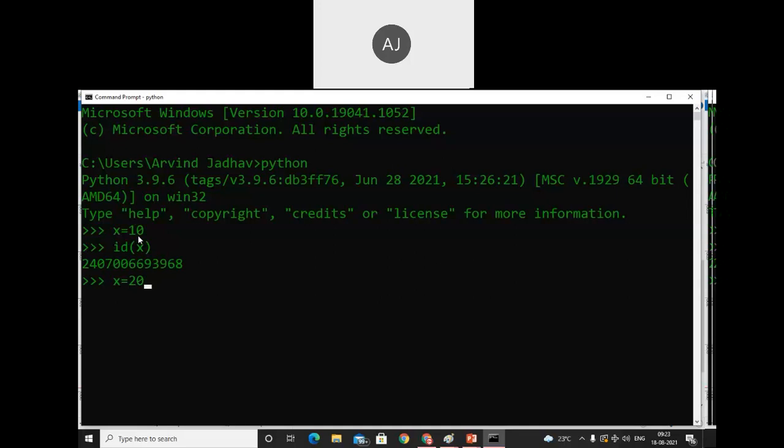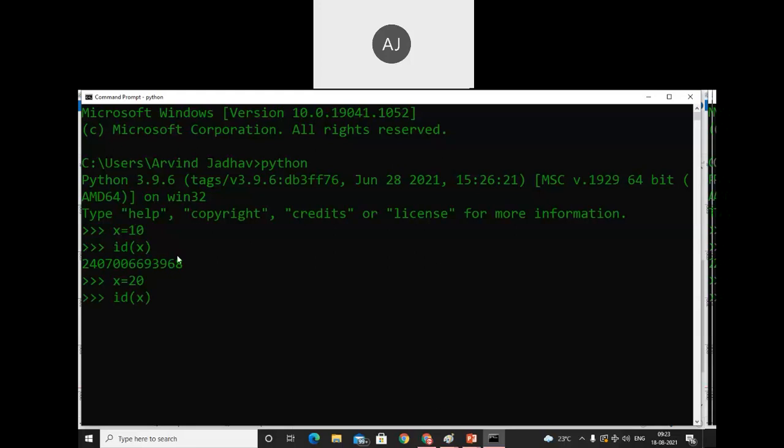I want to change the 10 instead of 20. So I want to change 20 instead of 10. Just I have to change this. So I did that, and now I will check the ID of x. Make a note of that while executing this command.